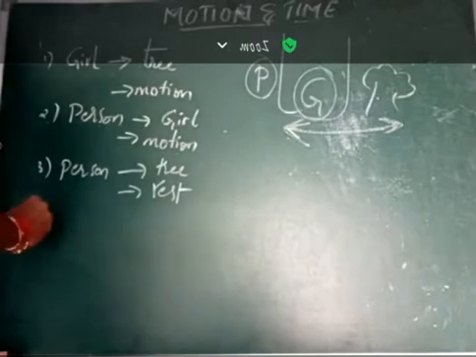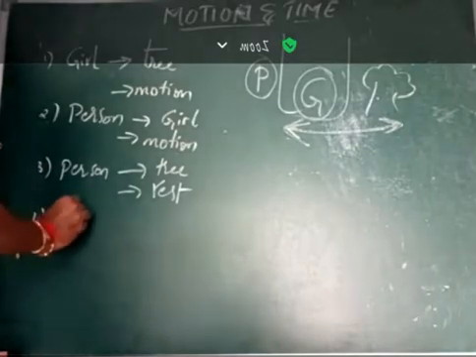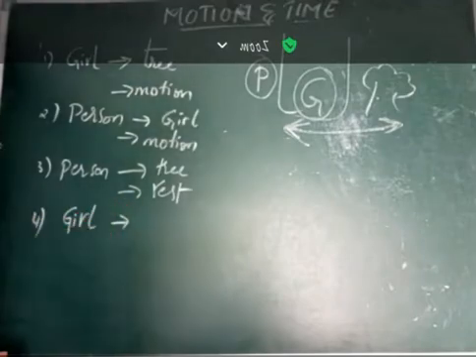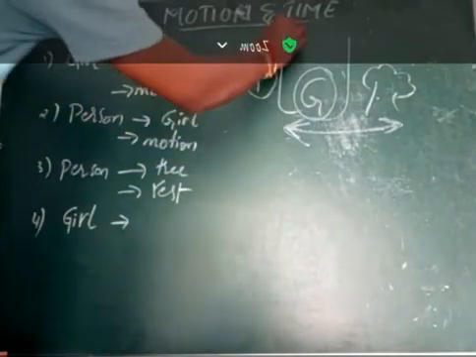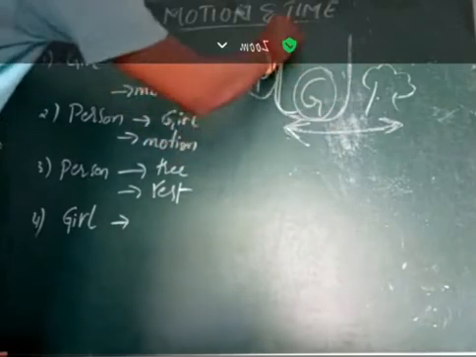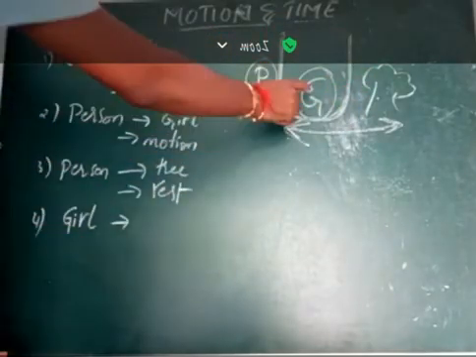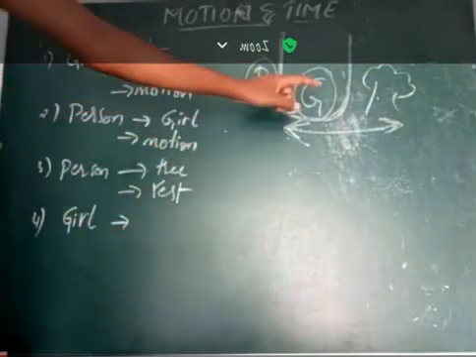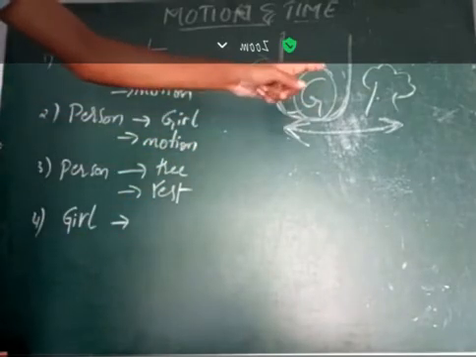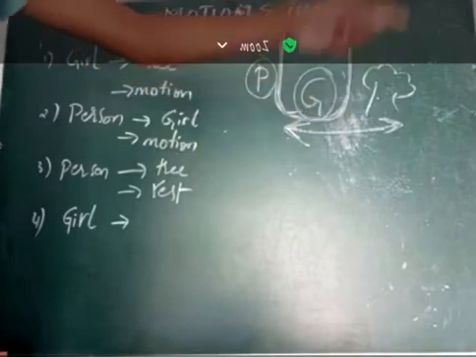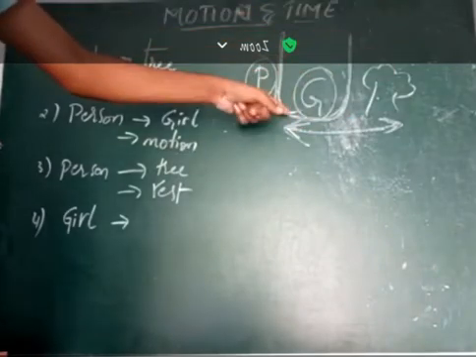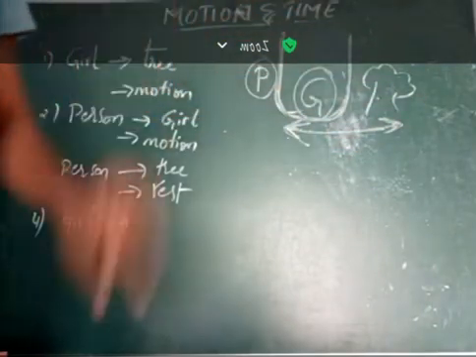Okay. Next, fourth one. What is the position of the girl with respect to this string, that rope? Here the girl is on the swing string. If the girl is in motion, the string is also in the same position.